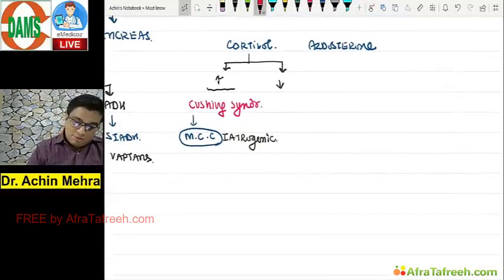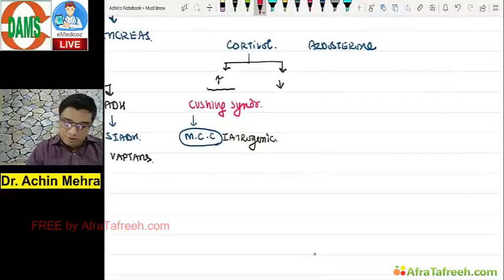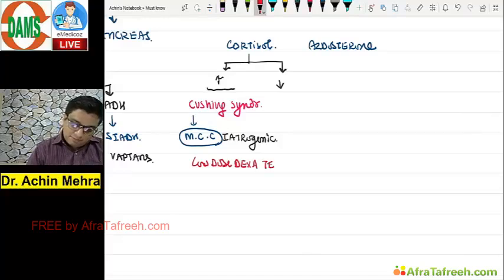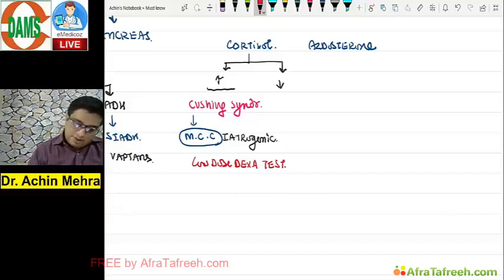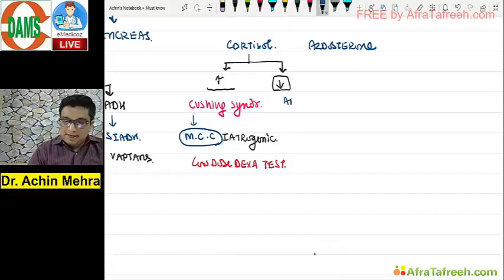What is the test that we do to confirm it? Yes, the confirmatory test I'm asking you. Yeah, the confirmatory test is a low dose DEXA test for these patients. Correct. So remember this Cushing syndrome is diagnosed by a low dose DEXA test, one. And of course, the most common cause is the iatrogenic. Fine. If at all we know this, what is deficiency of your cortisol seen in the body known as? Addison disease.